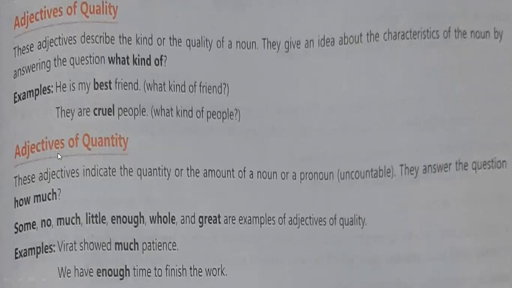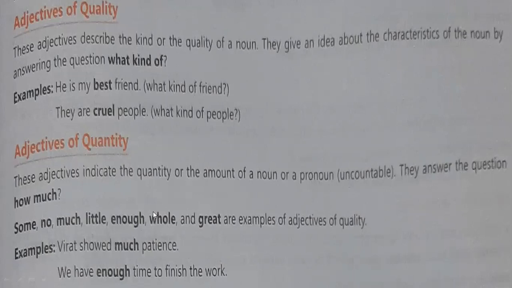Next is adjectives of quantity. Quantity means something is in measurement. So quantity we can measure here. Okay, this adjective indicates the amount or quantity of a noun or pronoun. What is the amount? How much quantity of the noun or pronoun here? This is uncountable, right? So when you get the answer of how much about the noun, how much about the pronoun, then that will be your adjective of quantity. Quantity means in measurement. So like some, I have some fruits. Okay, like no, much, little, enough, whole, or great.